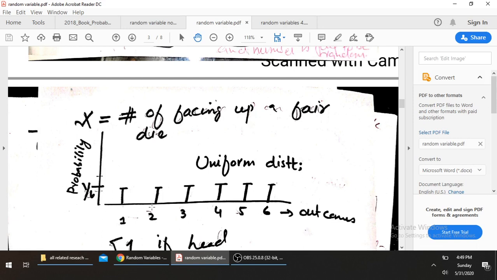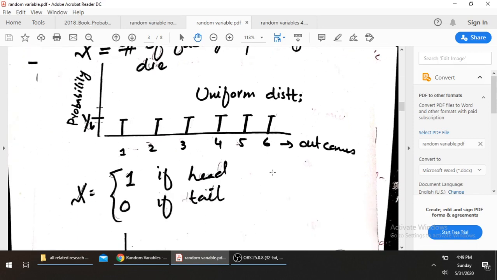On the horizontal, we place outcomes because outcomes are independent, and the probability of each outcome is the dependent variable, so it is on the y-axis. Because the die is fair, the probability is 1 by 6 for all 6 sides, and we get a uniform distribution here.